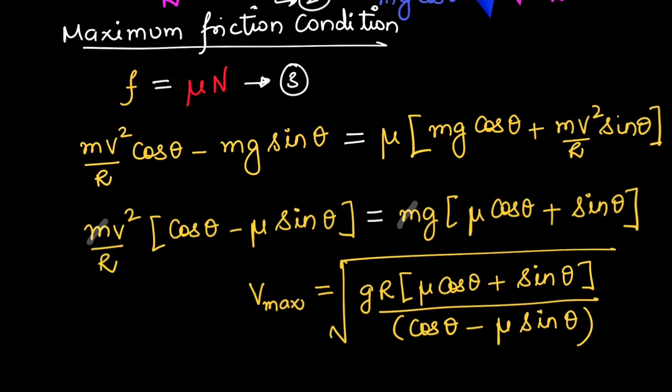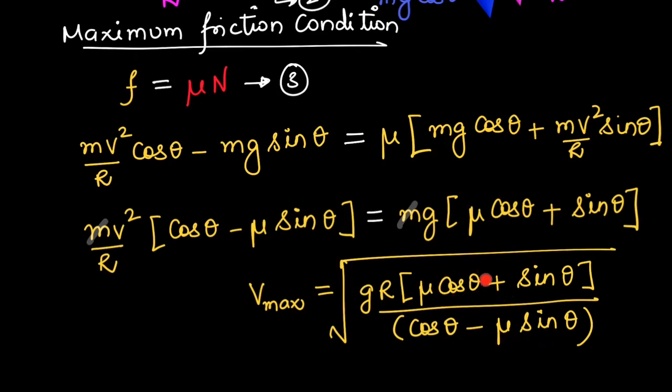In the next step, we will just cancel out m and m both sides, and we will get Vmax equal to under root gr into mu cos theta plus sin theta divided by cos theta minus mu sin theta. One more simplification we will make. We will divide the numerator and denominator by cos theta.